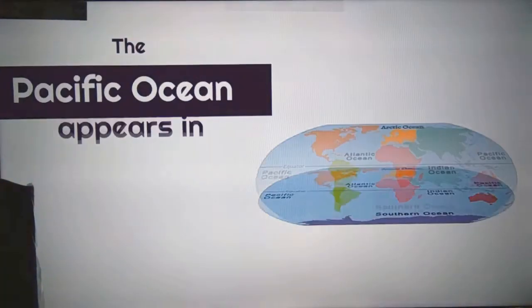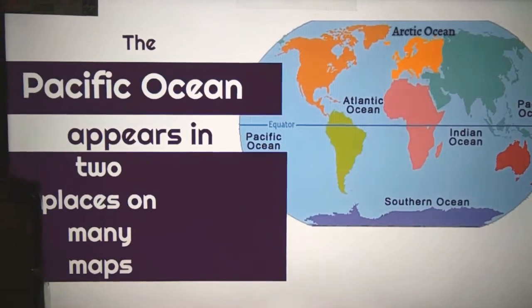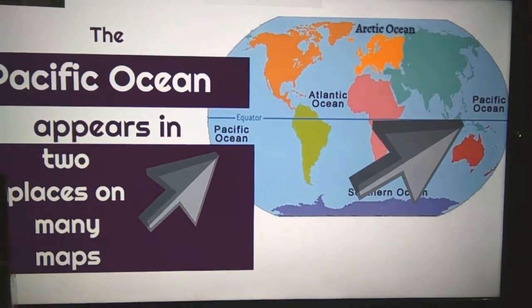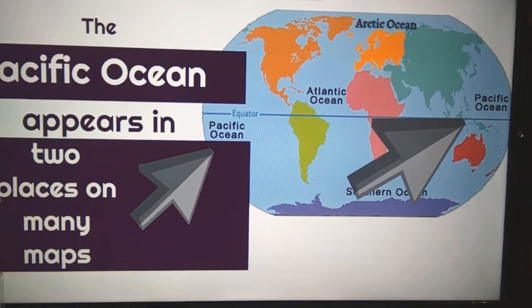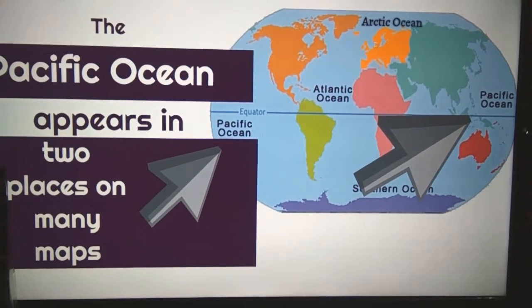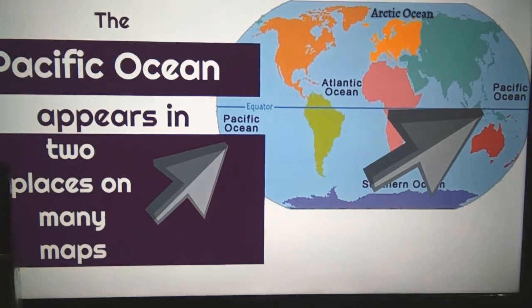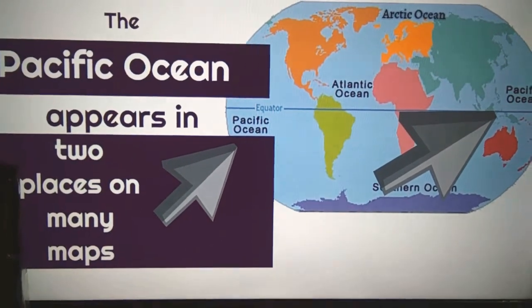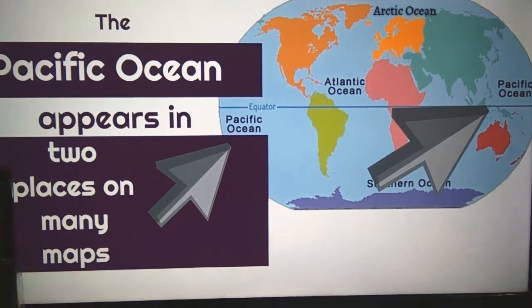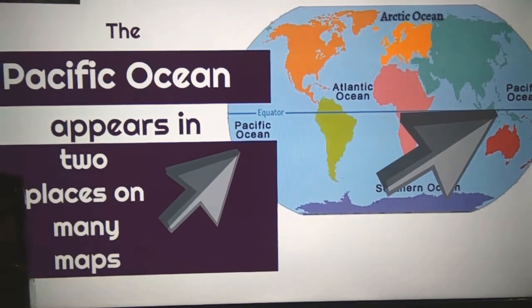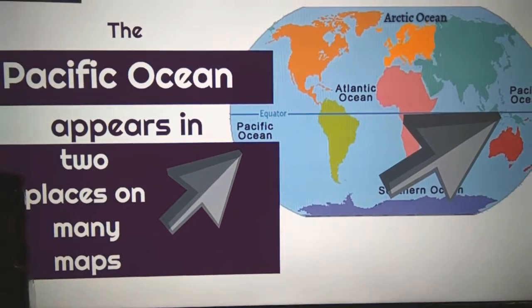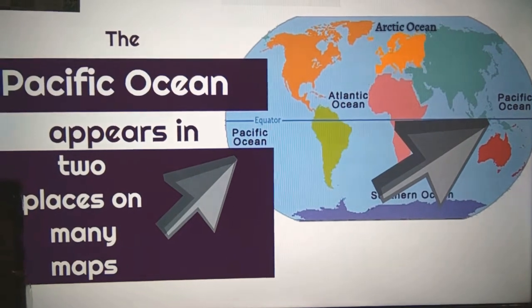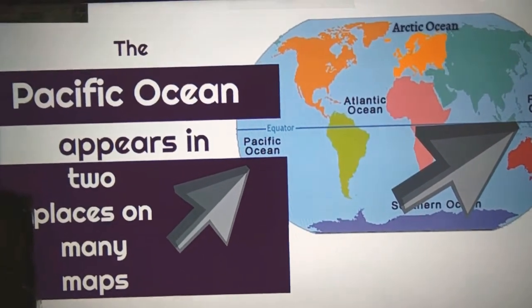Now this is interesting. The Pacific Ocean appears in 2 places on most world maps. And you might be wondering, why is that? Well, the Earth is a sphere. That's the shape of the Earth. The Earth is a sphere. It's a 3D shape. But on maps, it's just 2 dimensions, so it is flat. So, the Pacific Ocean is by the Americas, but it's also by Asia and Australia, so it appears in 2 places on many maps, and you can see where they are with the arrows.